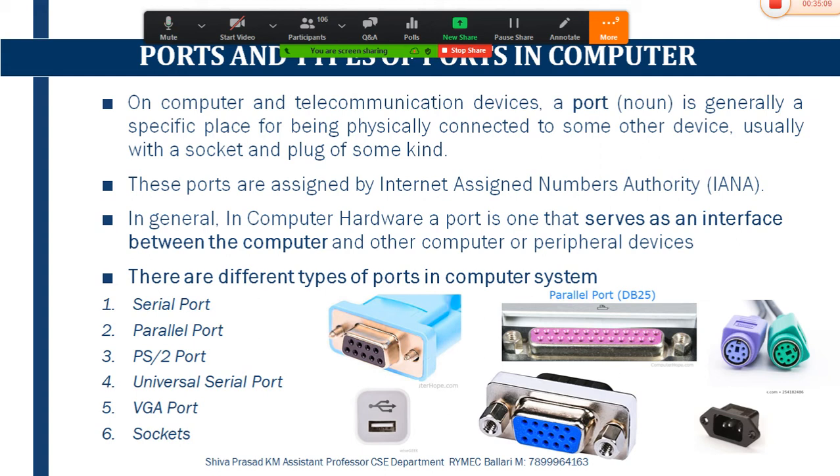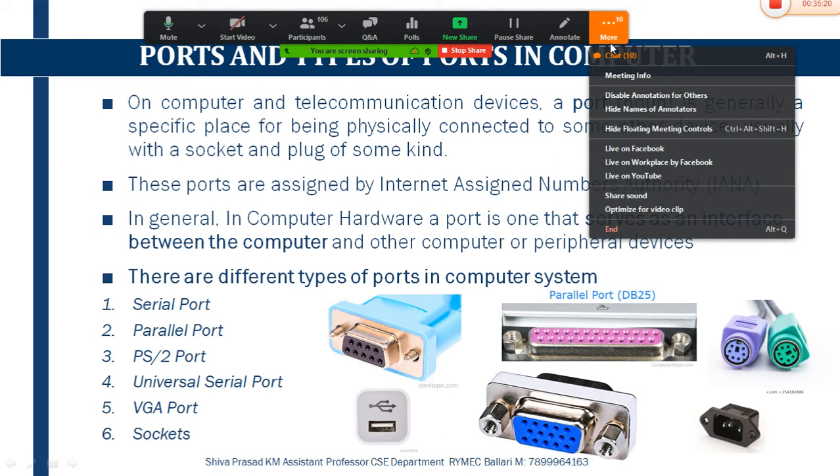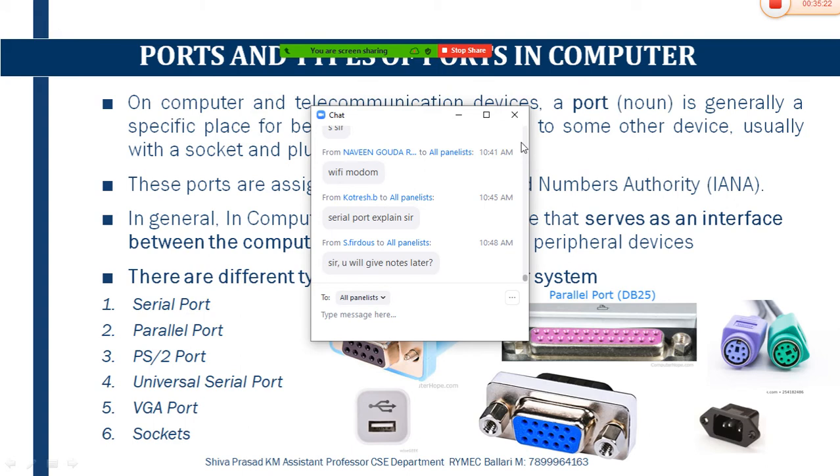The data transfer using this USB port is around 12 megabits per second.